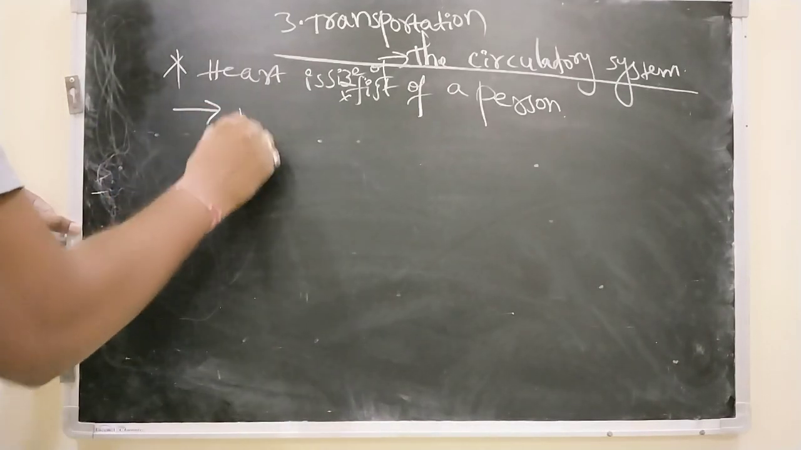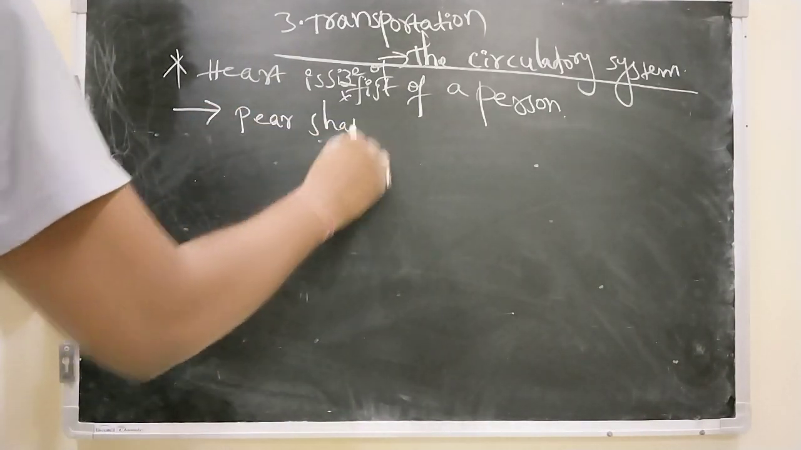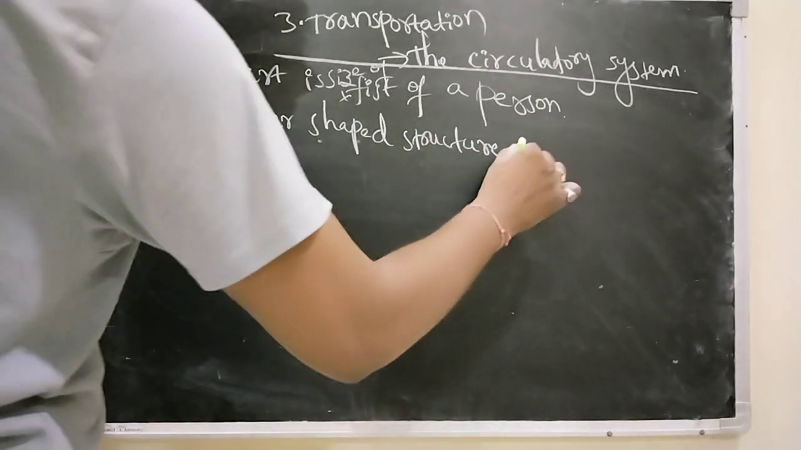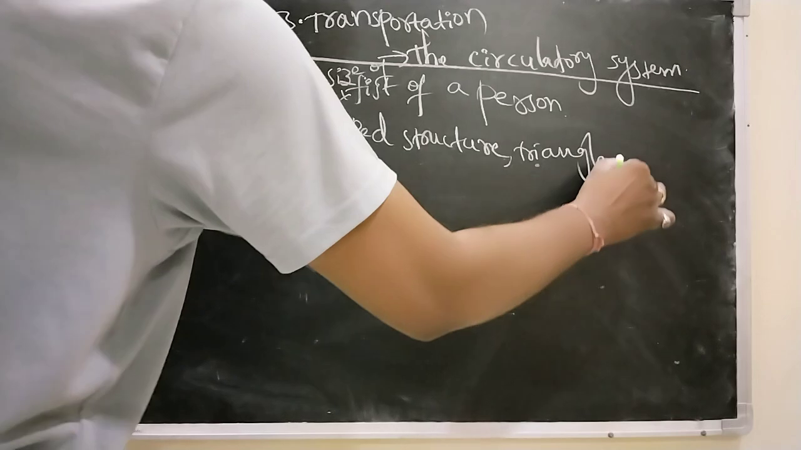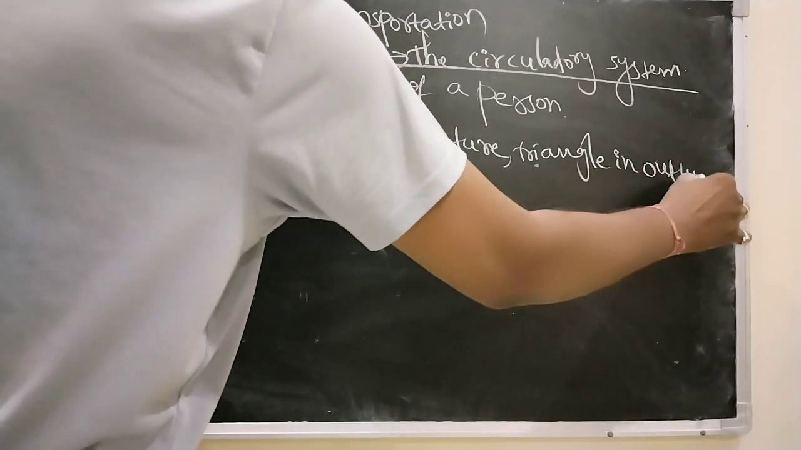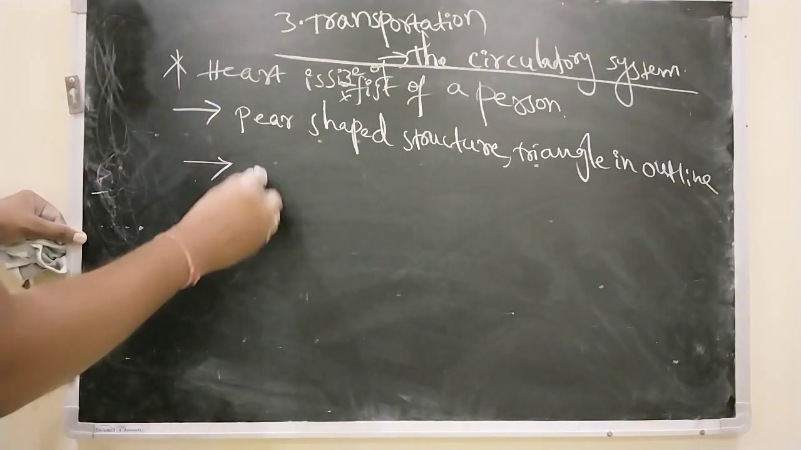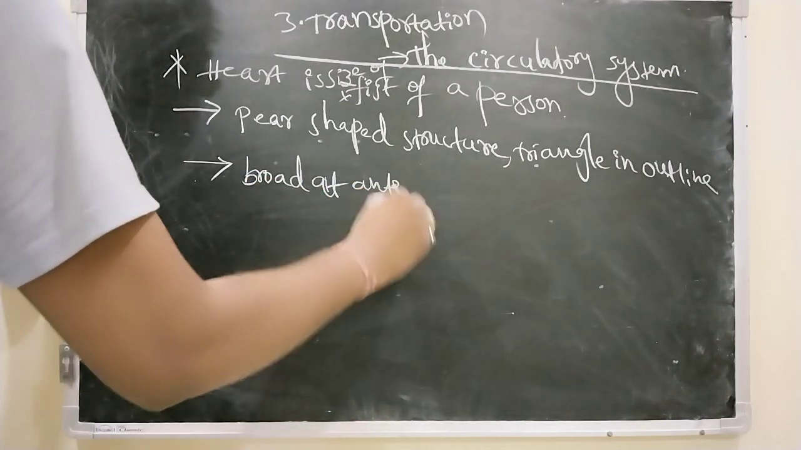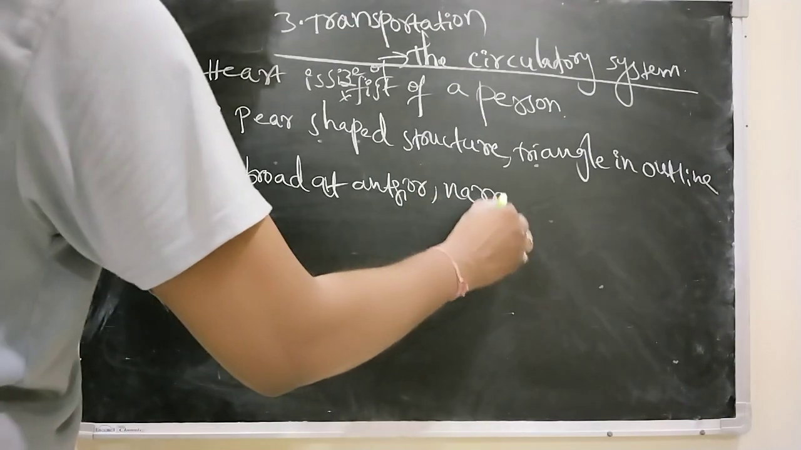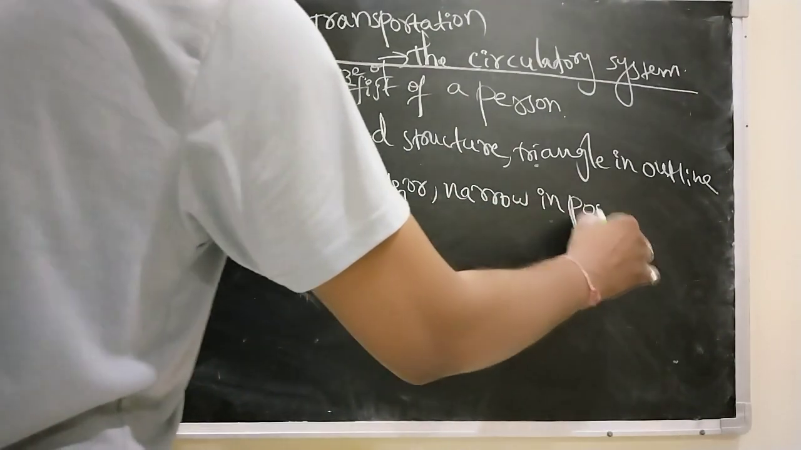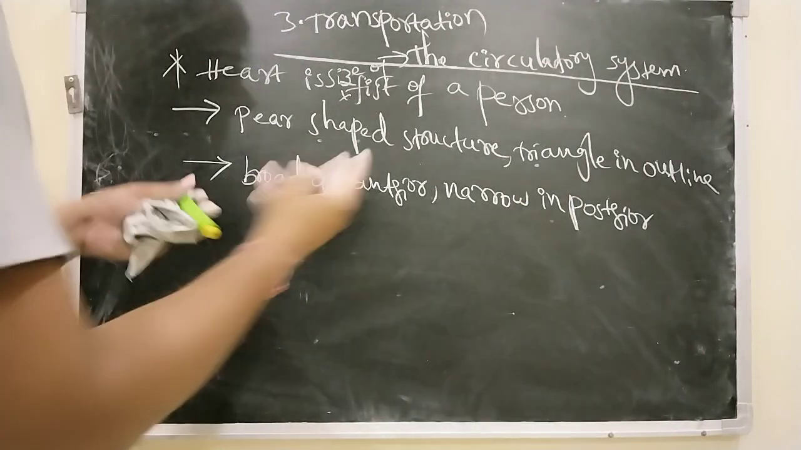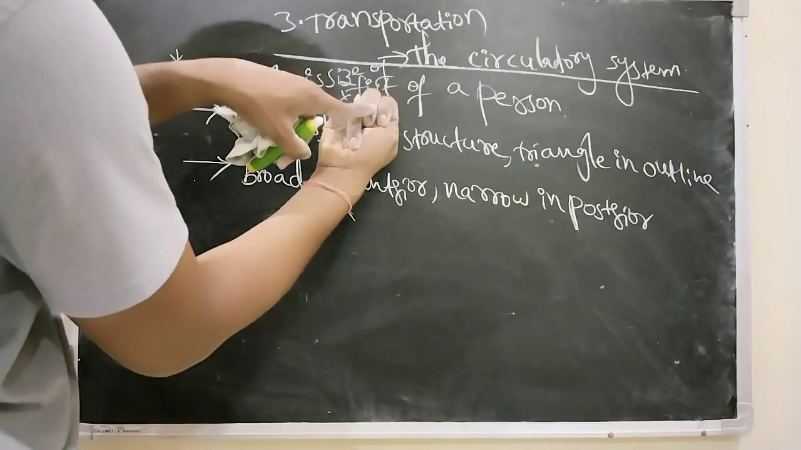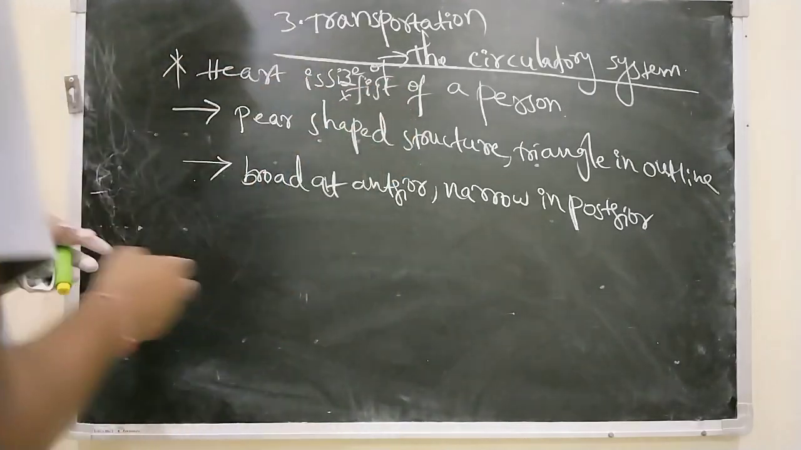And generally the heart is a pear-shaped structure, which is triangular in outline. Next, it is broad at the anterior and narrow at the posterior. See, here it is broad, here it is narrow. So the heart is broad at the anterior area and narrow at the posterior area.